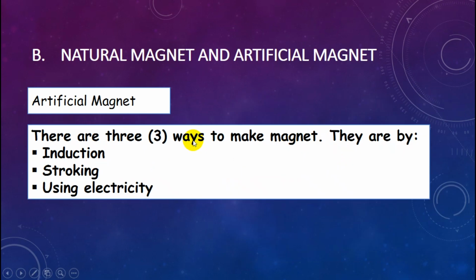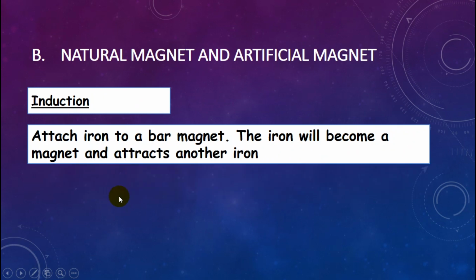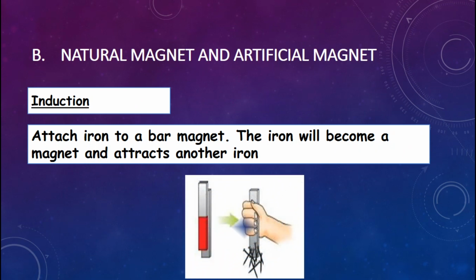Artificial magnet. There are three ways to make a magnet. They are by induction, stroking, and using electricity. Induction: attach iron to a bar magnet. The iron will become a magnet and attract another iron. Look at this picture. This is iron. They will become magnets also.